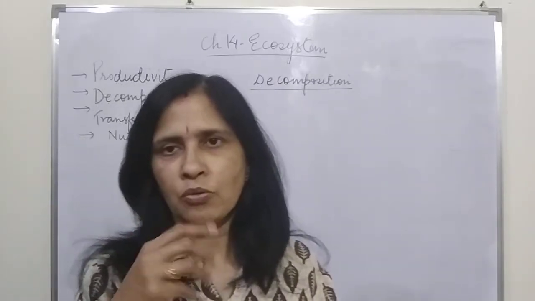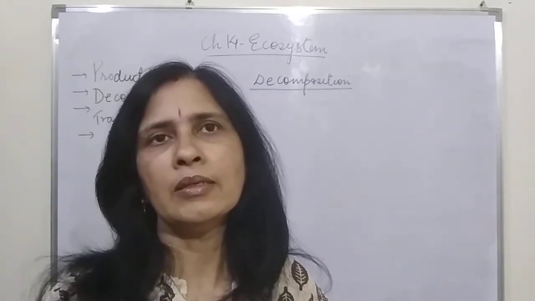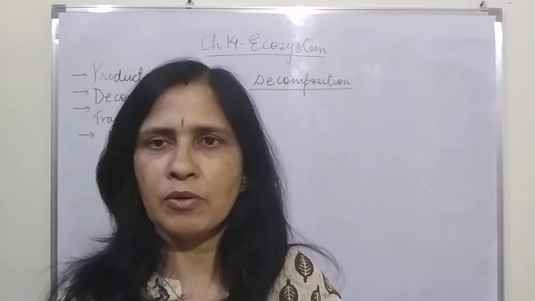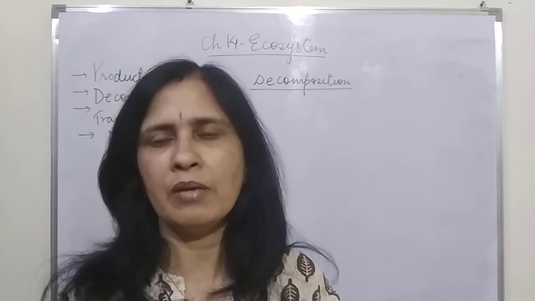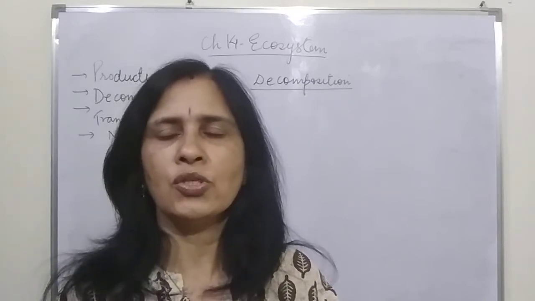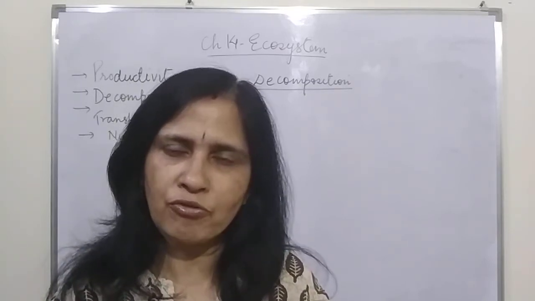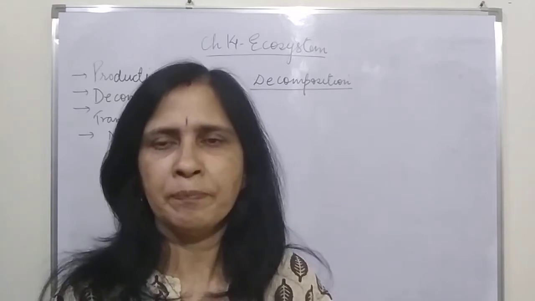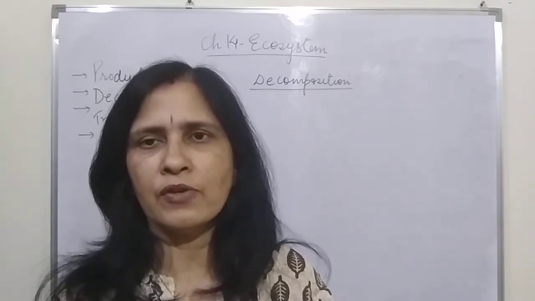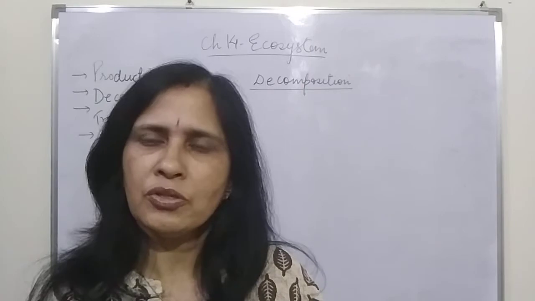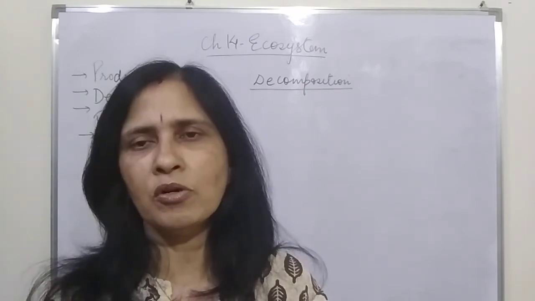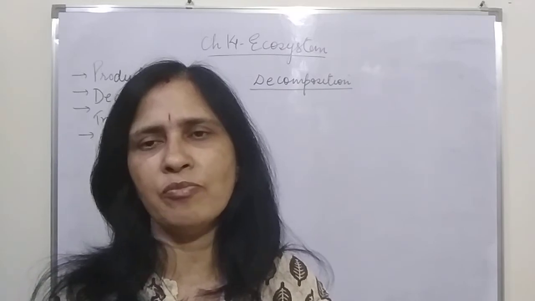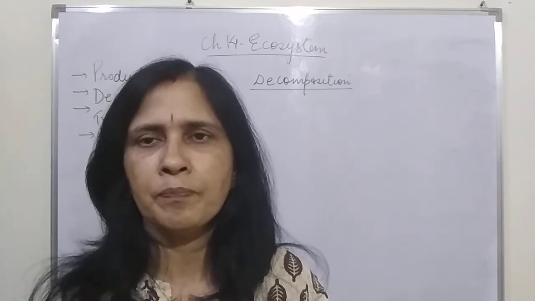So you all know that the role of decomposition is the returning back of the nutrients from the bodies of the plants and the animals and the organism back to the environment, maybe to the air, maybe to the soil, so that they get replenished and the nutrients can again go back to the plant for the regulation of life on the surface of earth. So decomposition takes a very important role in regulating the life on the earth, because they keep on returning the nutrients which have been taken from the soil earlier by the plants.